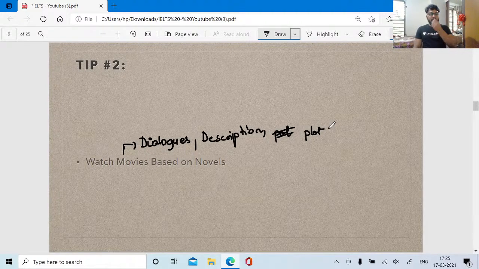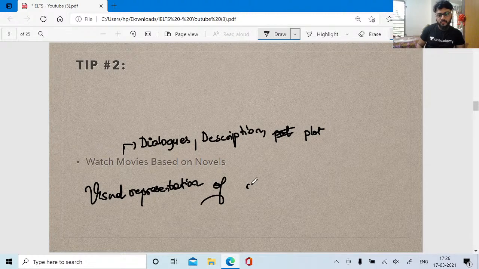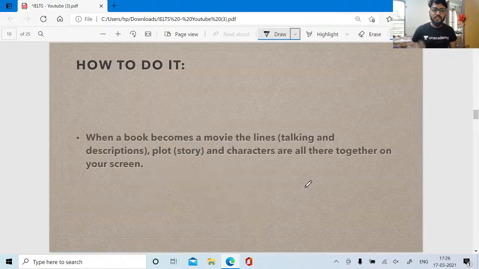So it is basically saying the things you read, right? It is the visual representation of a book. What are movies based on novels called? They are called the visual representation of your book. Book means whatever book you guys are reading. It is a visual representation of the book you read.